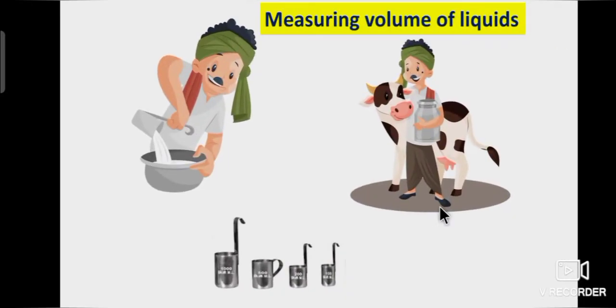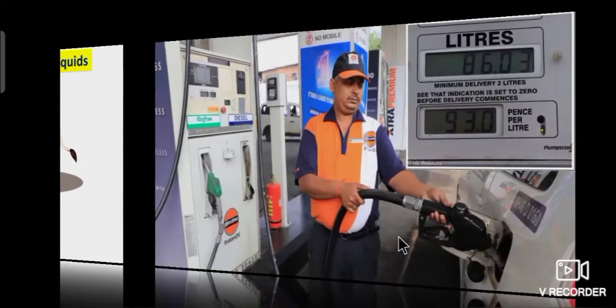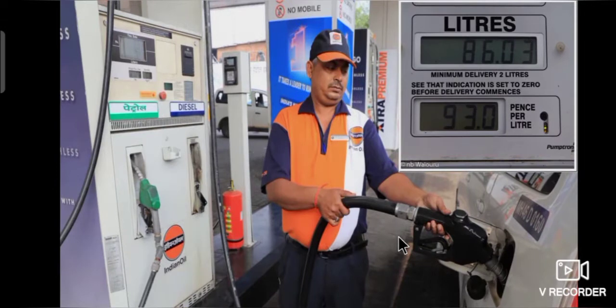Then, how will your mom ask for milk from the milkman? So, the milkman uses a measuring chart to find the volume of milk. It may be 200 ml, 500 ml and 1000 ml. Also, diesel and kerosene are measured by different measuring charts. I hope you all have noticed in petrol bunks.